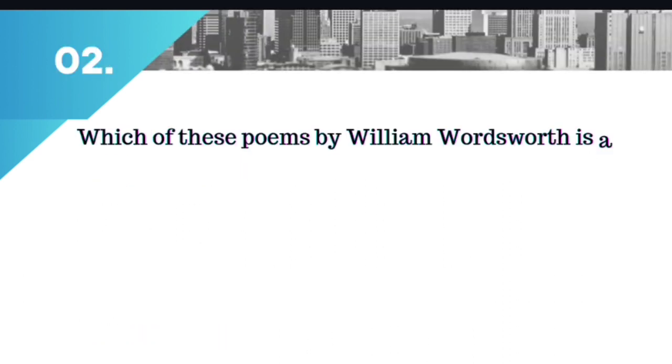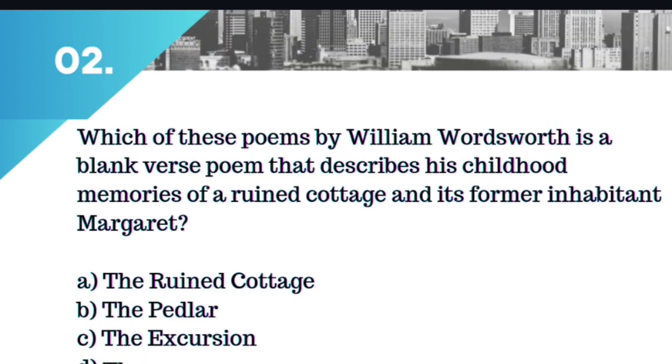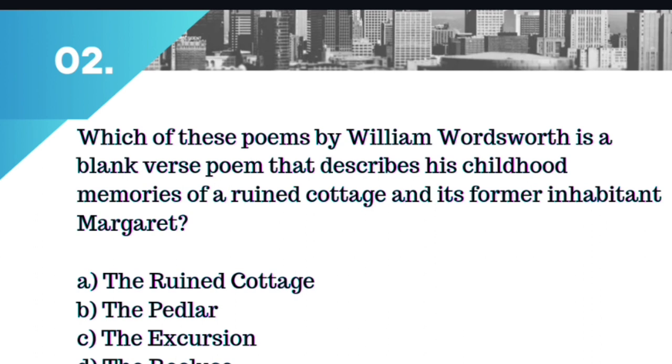Moving on to our next question. Which of these poems by William Wordsworth is a blank verse poem that describes his childhood memories of a ruined cottage and its former inhabitant Margaret? Option A, The Ruined Cottage. Option B, The Peddler. Option C, The Excursion. Or option D, The Recluse. The right answer for this question is option A, The Ruined Cottage.